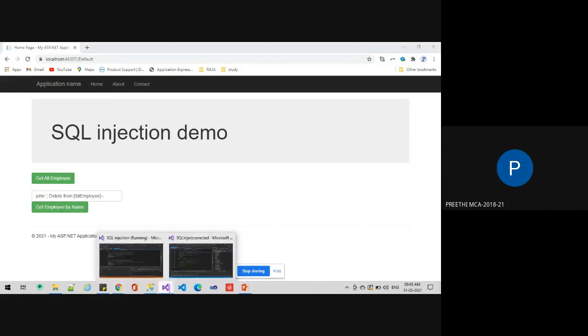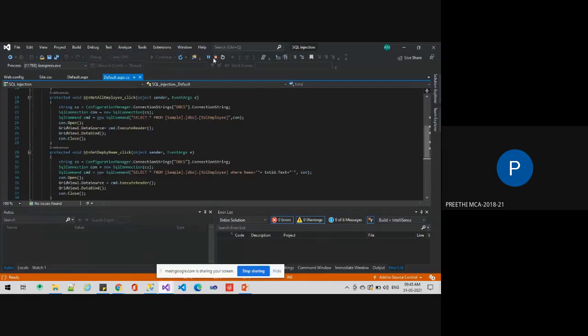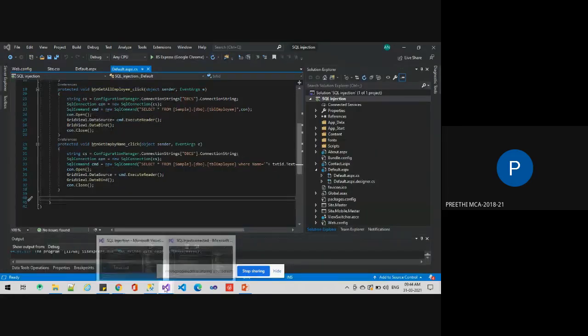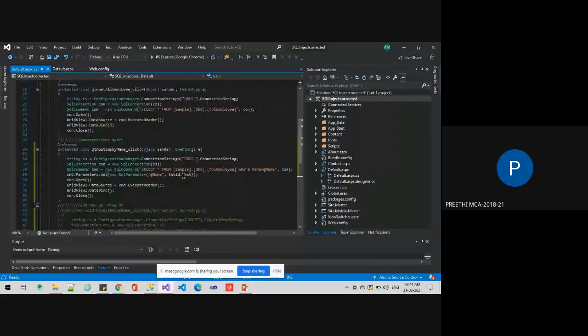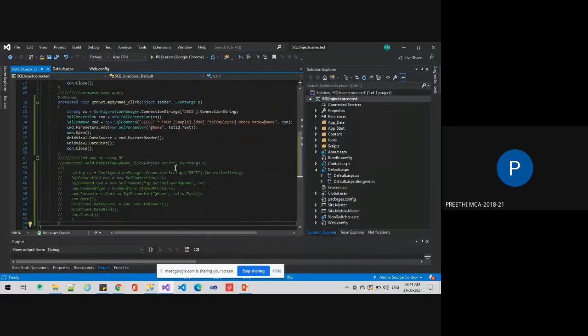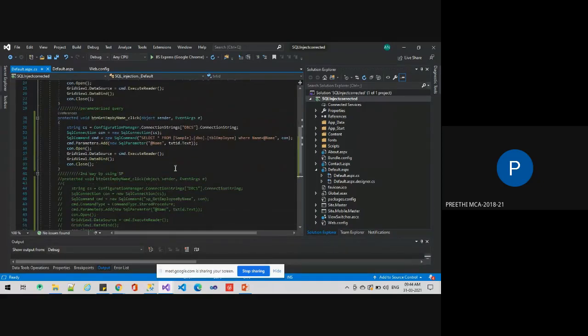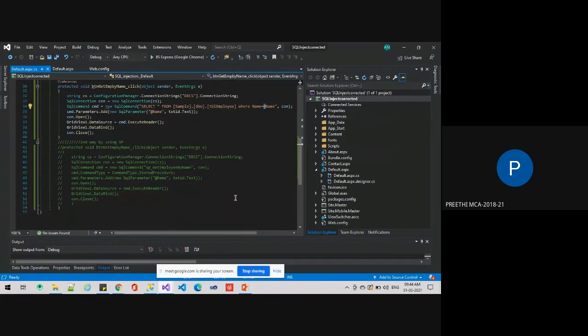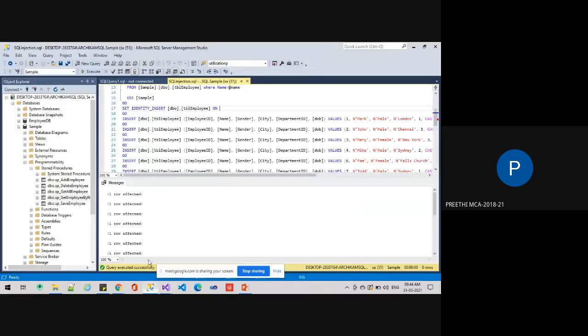So how can we prevent that? There are two methods. One is a parameterized query. The second way is using a stored procedure. For a parameterized query, we use parameters to get the details of the particular field. Now the data has been deleted, so we have to insert all the details again.